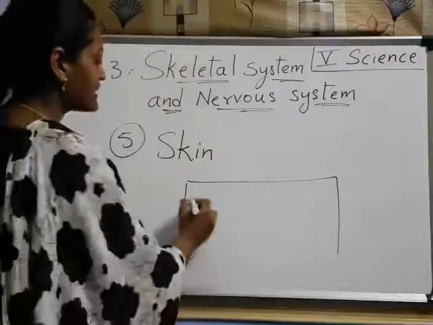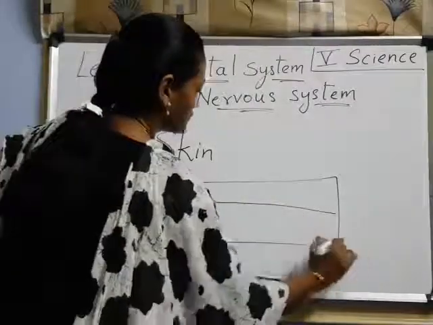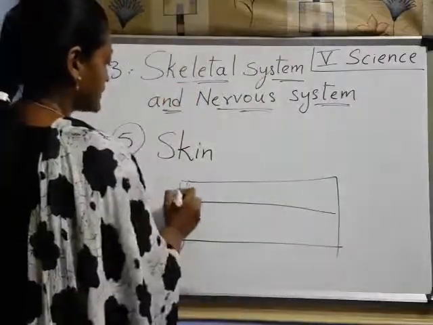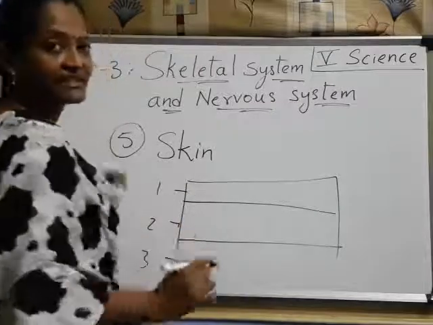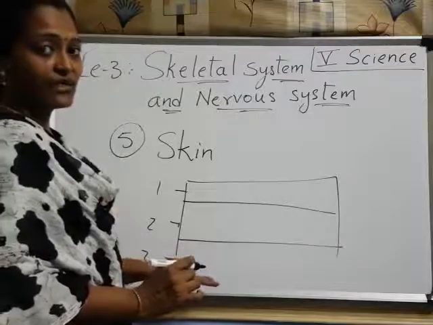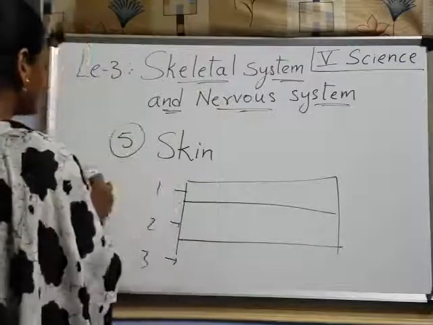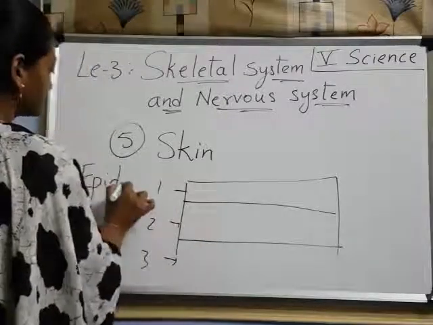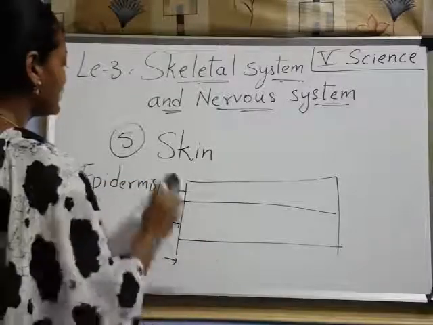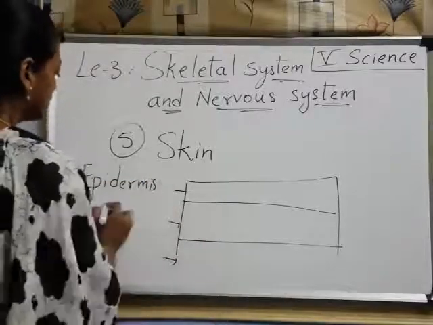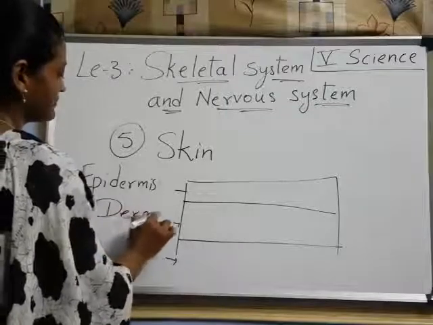Skin has 3 layers, children. 1, 2, 3. This is the first one, second one, third one. The top one we call the epidermis. The second one we call the dermis layer.